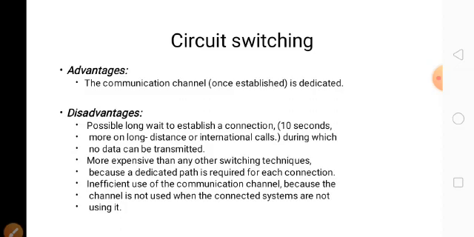Suppose we call a person from India to America, definitely we have to wait for the time, and whatever voice we send will reach after 2 seconds, 3 seconds, 5 seconds. So this is the disadvantage of circuit switching. Please read everything and you can understand.